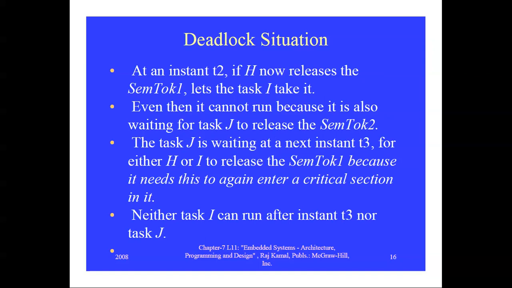Next, at T2, if H now releases semtalk1, let task I take it. So H is releasing semtalk1, then I can take it.